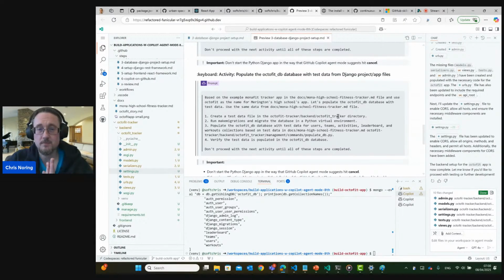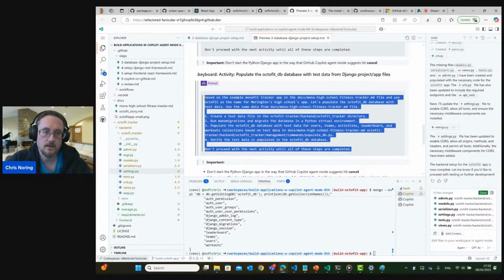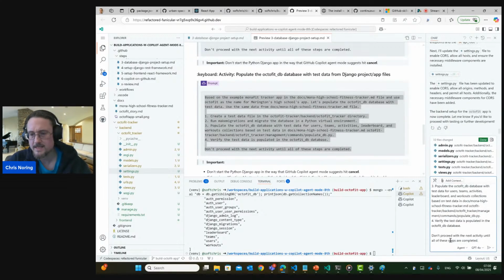So this command here will make sure that we got some initial data into our database, because we want the app to be able to show something for us. So we paste this command as usual. And just to read it out loud to you, it is looking to populate the Octafit database.